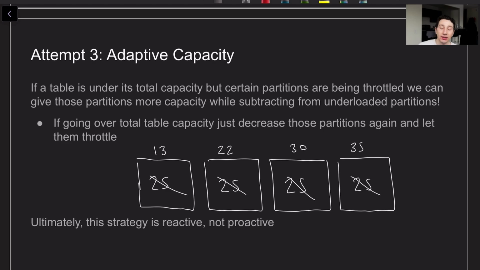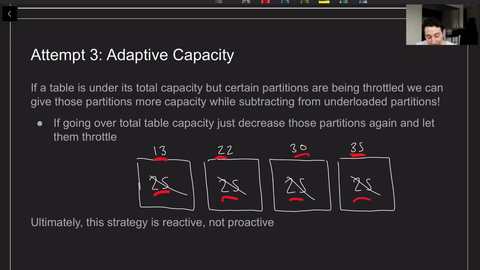Basically, the idea here is that you've got some sort of global controller that is now looking at the throughput of every single partition, and if some of them are being throttled constantly, like on a request router, they'll start to actually adjust the number of tokens or requests that partition can handle, and decrease the ones with less throughput in that same table. So for example, if all these guys start out with 25, now we've got 35, 30, 22, and 13. So we're still summing up to 100, but we've got a better distribution of load per partition that accurately reflects what's going on in the system.